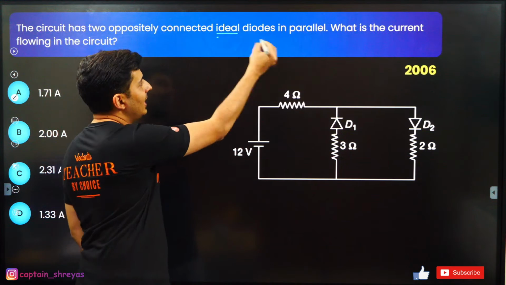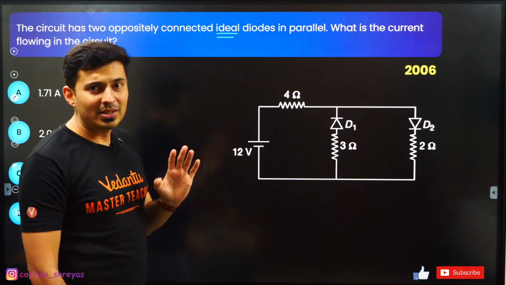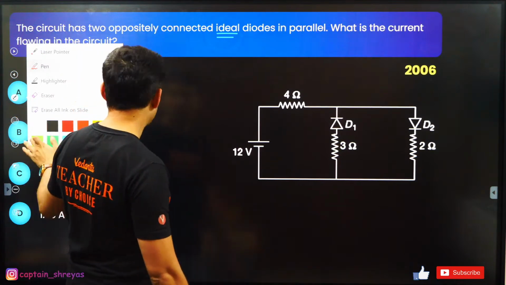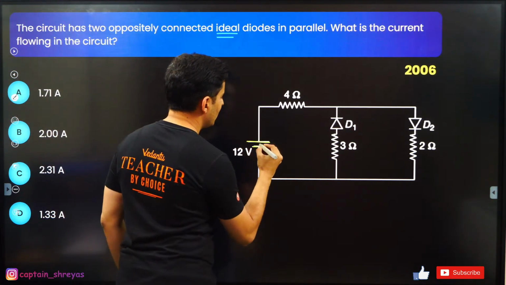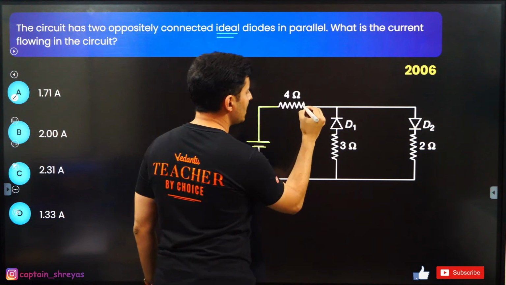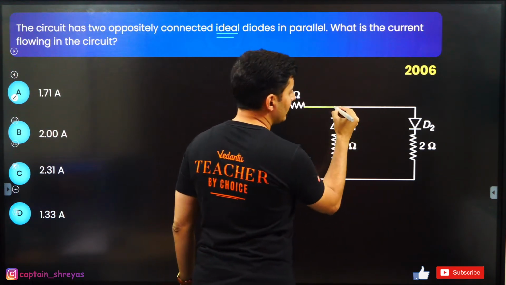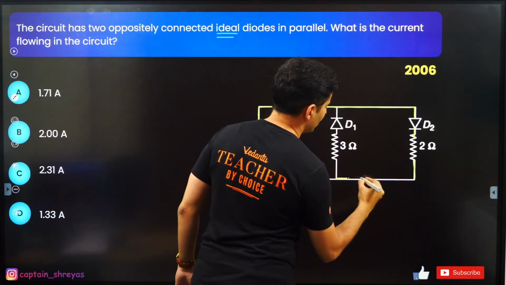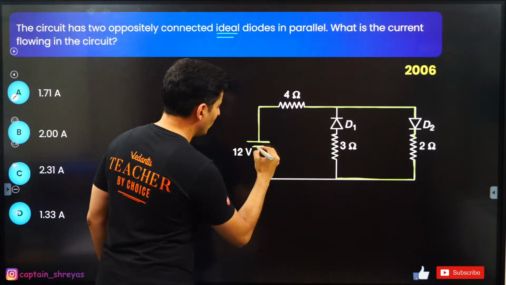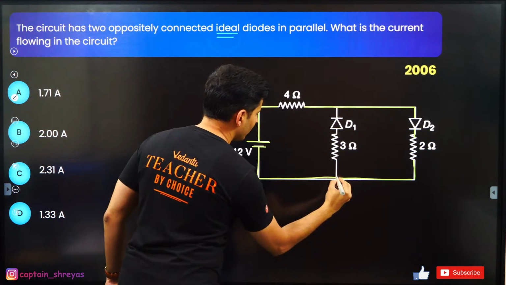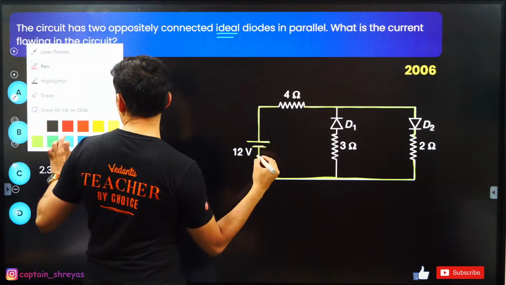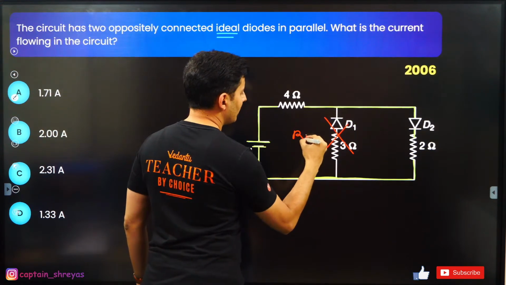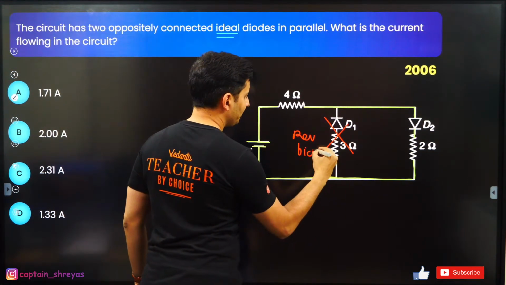Oh, interesting. These are ideal diodes. I have a feeling one of them is in forward bias, one of them is in reverse bias. If you look at it this way, this battery will supply the voltage here. This diode will be in reverse bias. The current will only go in this particular branch, and nothing will go over here. So this branch is particularly useless because this diode is in reverse bias.